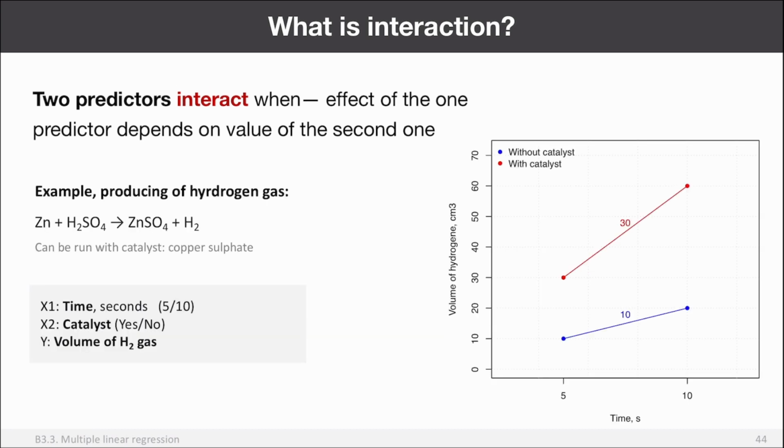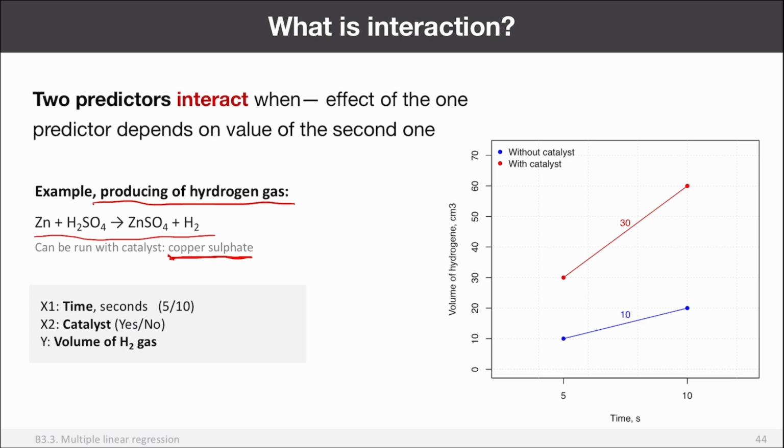Let me show you now a more numeric example. So in this case, I have a chemical reaction. It's a production of hydrogen gas. This is the reaction, right? And then I can add a catalyst in order to make this reaction more efficient. And usually the catalyst is copper sulfate, which is used as a catalyst. I would like to estimate the effect from the catalyst. I would like to estimate also the effect from the reaction time.